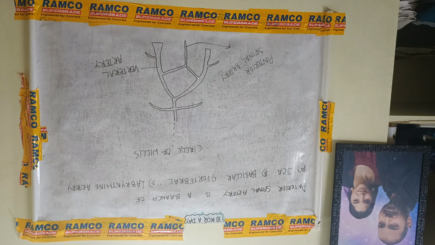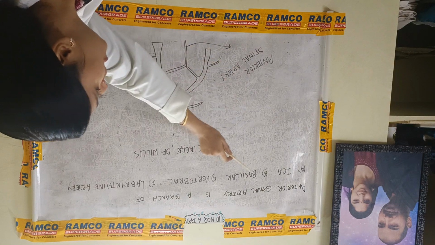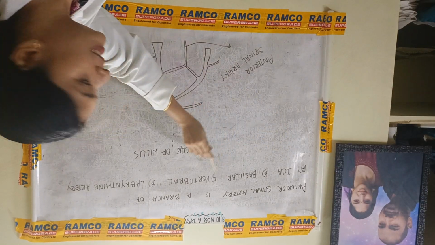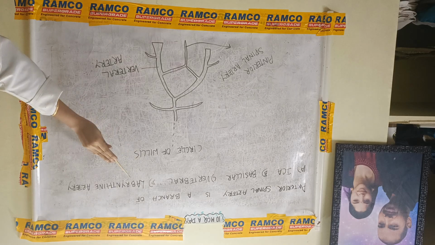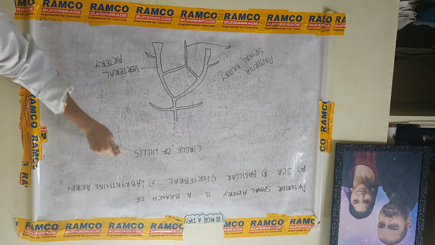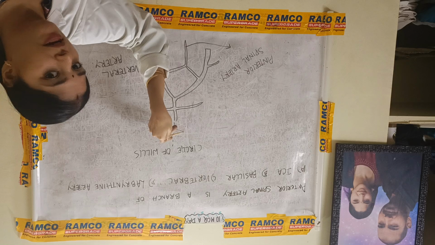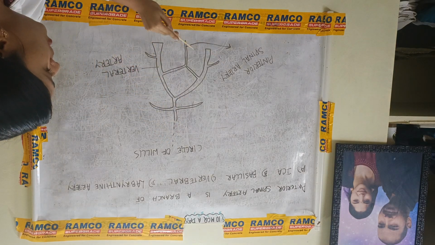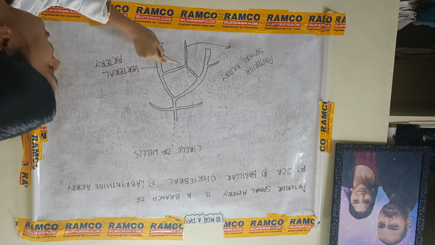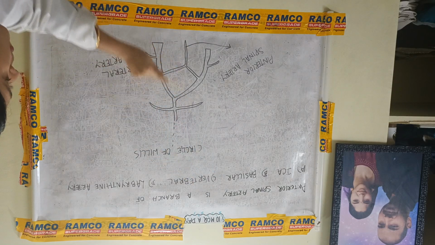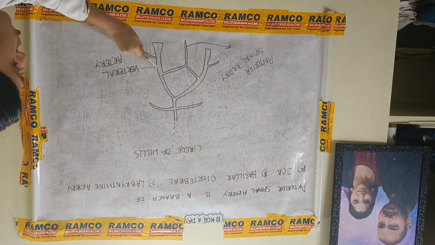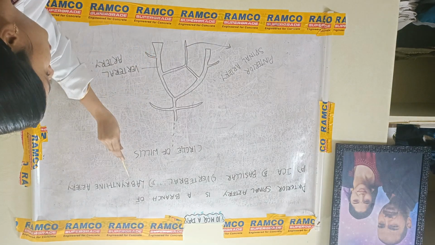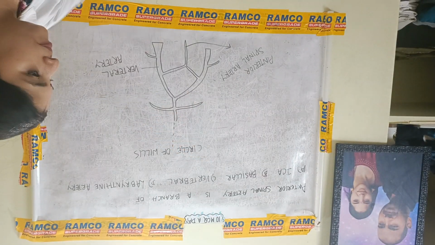The last MCQ, as we are going to end the session: the anterior spinal artery is a branch of A. internal carotid artery, B. basilar, C. vertebral, and D. labyrinthine artery. And this is the circle of Willis as we have revised before in the previous session, and this continues as here. This is the anterior spinal artery according to the question, and it is a branch of the vertebral artery. So this is the vertebral artery. This vertebral artery is the correct answer, option C.